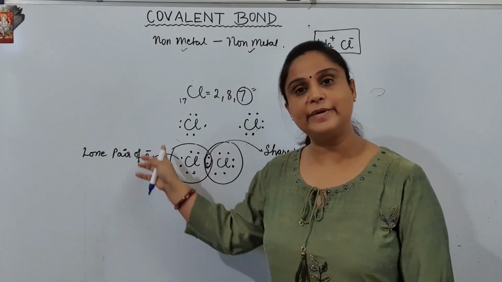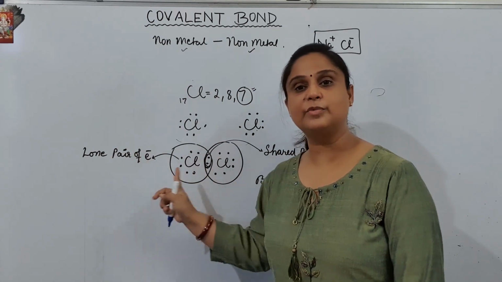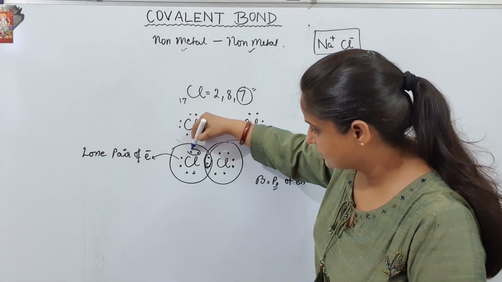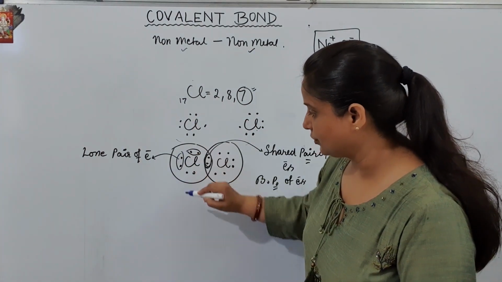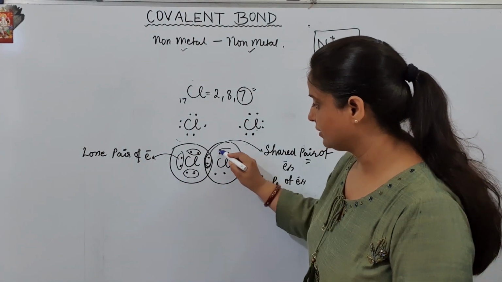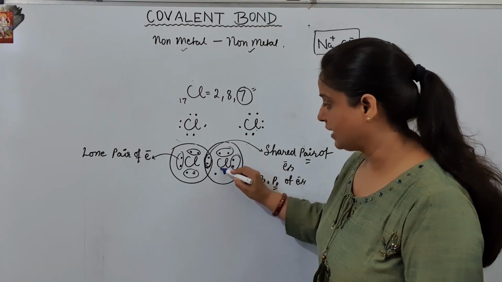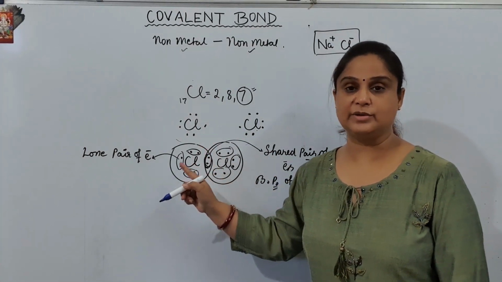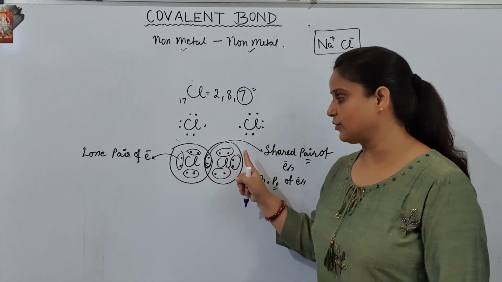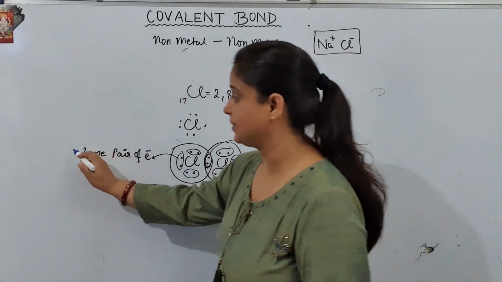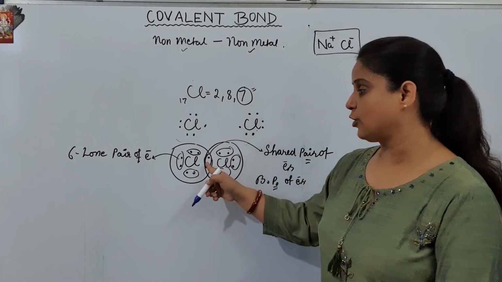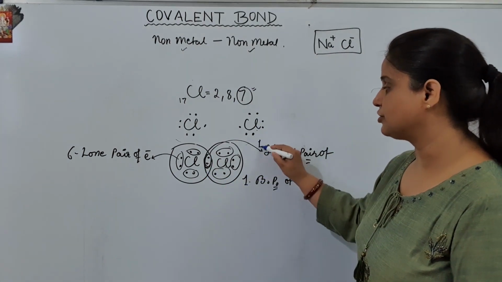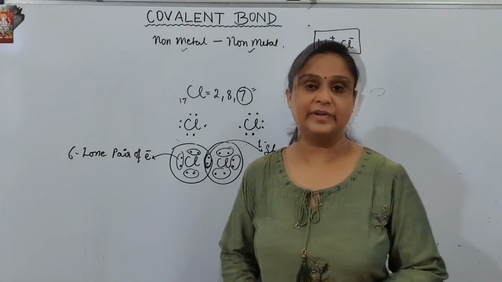So can you count how many lone pairs are there in this chlorine molecule? Can you see there? One lone pair. Look at this. One lone pair, two lone pair, three lone pair, 4, 5 and 6. So in this particular chlorine molecule, 1, 2, 3, 4, 5, 6: 6 lone pairs of electrons are available. And how many bond pairs are there? Only one bond pair or one shared pair of electrons is available there.